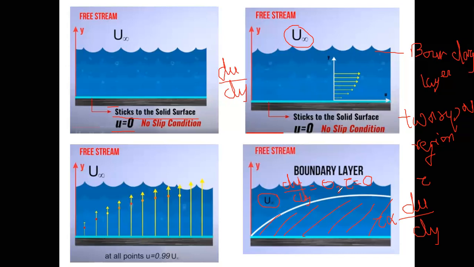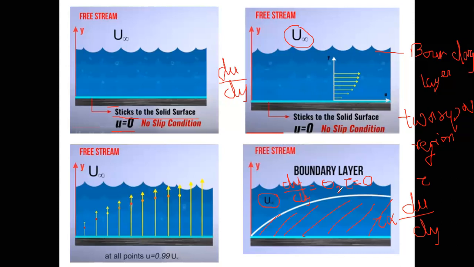So how do we plot this boundary layer? Since the velocity of the fluid increases from the wall to the free stream, and each layer moves with a separate velocity, there will be a zone where relative velocity exists.